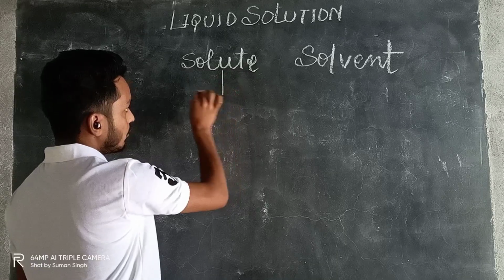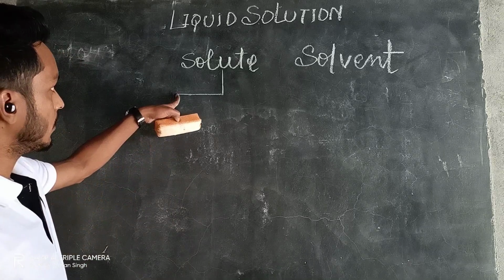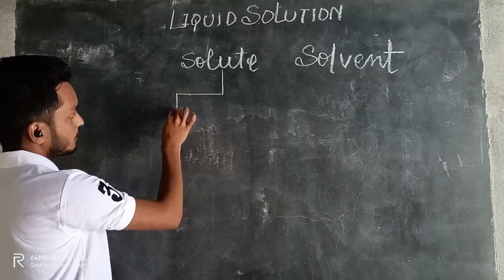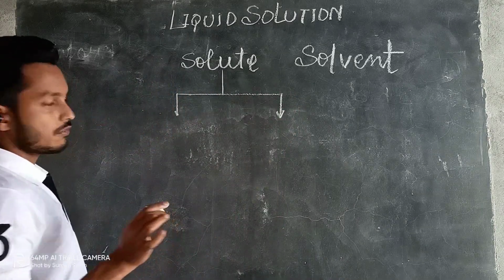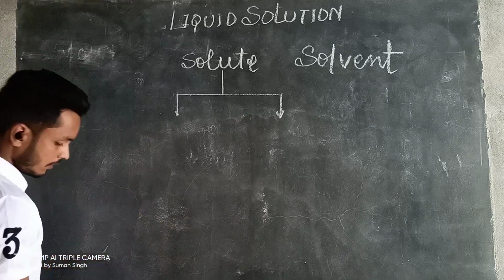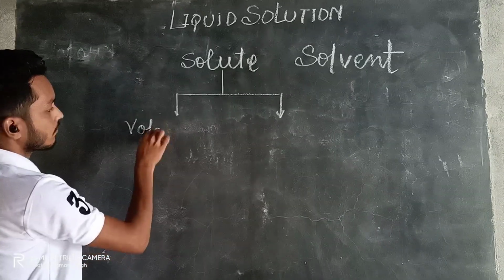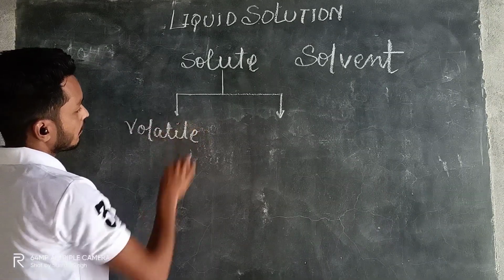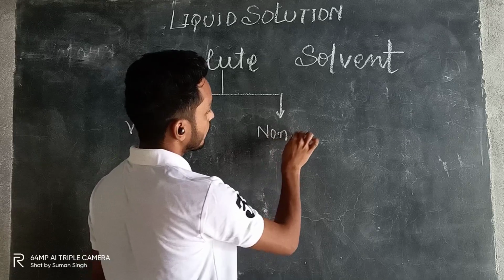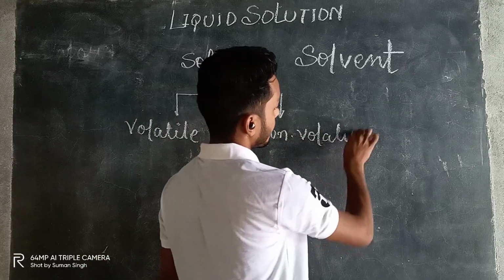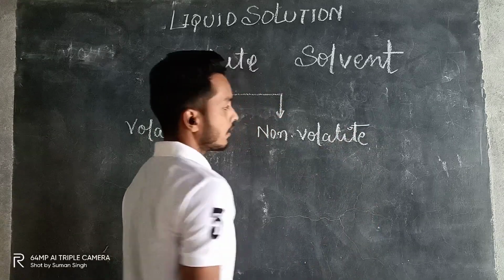Now the main thing is we have to talk about the solute. So when we are talking about solute, it will be of two types. One will be volatile, and another one will be non-volatile. Okay, volatile and non-volatile.